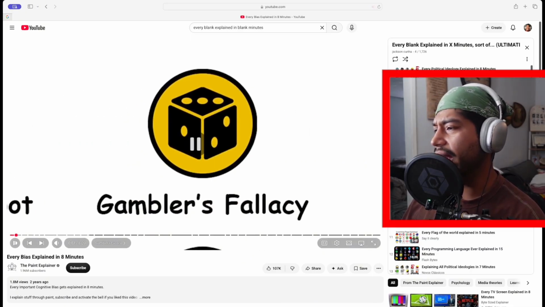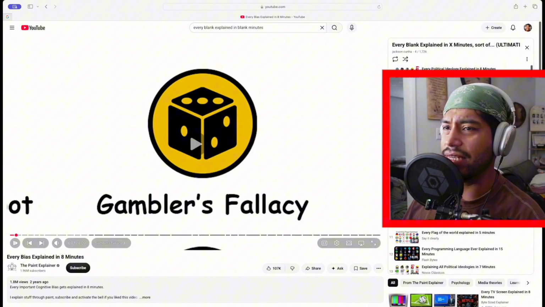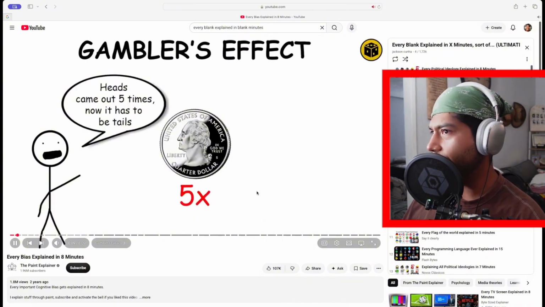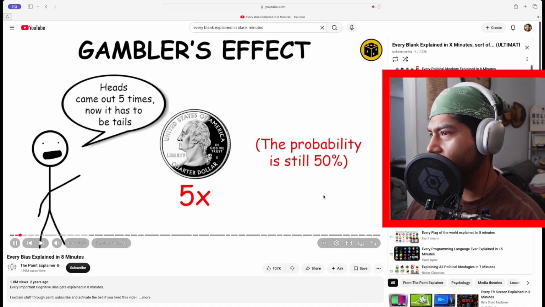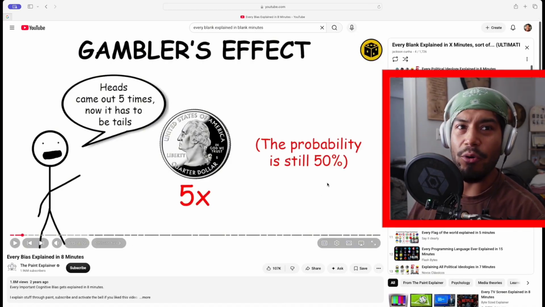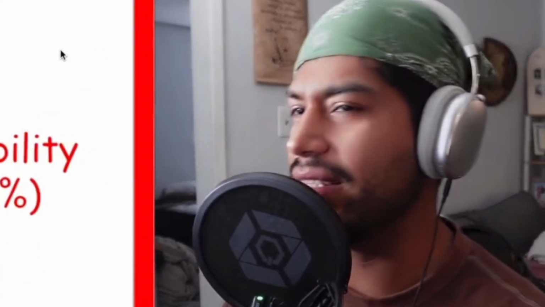Gambler's fallacy. Okay, gambler's fallacy. Let's see what this one says. Gambler's fallacy happens when there's a tendency to think that future probabilities are altered by past events, when in reality, they are unchanged. Okay, so it's pretty much like, oh, you feel like, oh, the next one is gonna hit. I'm for sure gonna win the next one because I failed the last 1 million times. Okay, this one actually makes sense.